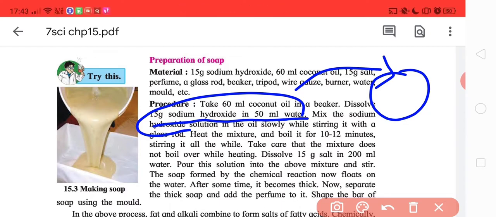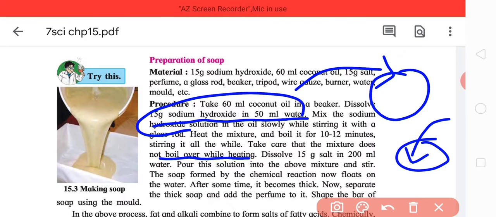You should be stirring all the while so that lumps are not formed. Heat it and boil for 10 to 12 minutes, stirring all the while. Take care that the mixture does not boil over while heating. Now dissolve 15 grams of salt in 200 ml of water. Do not add it right now, but take a separate container and mix them, then add it to this heated substance. The soap that forms now floats on water.